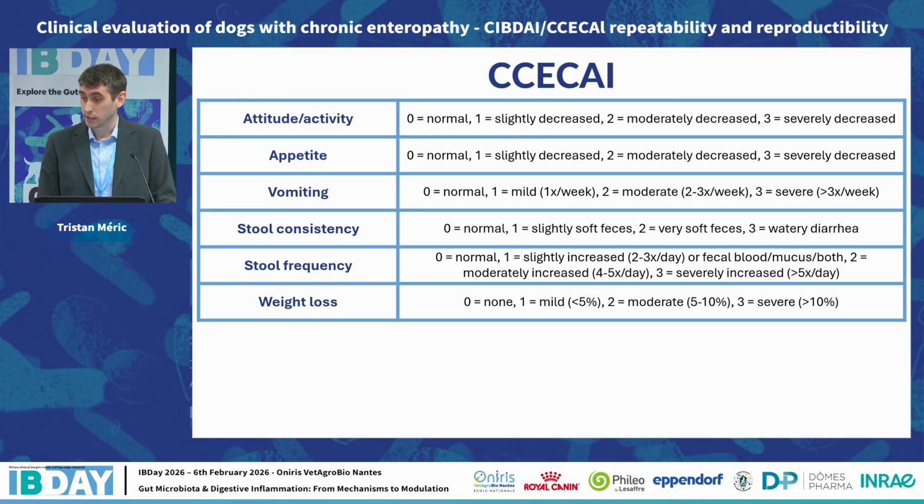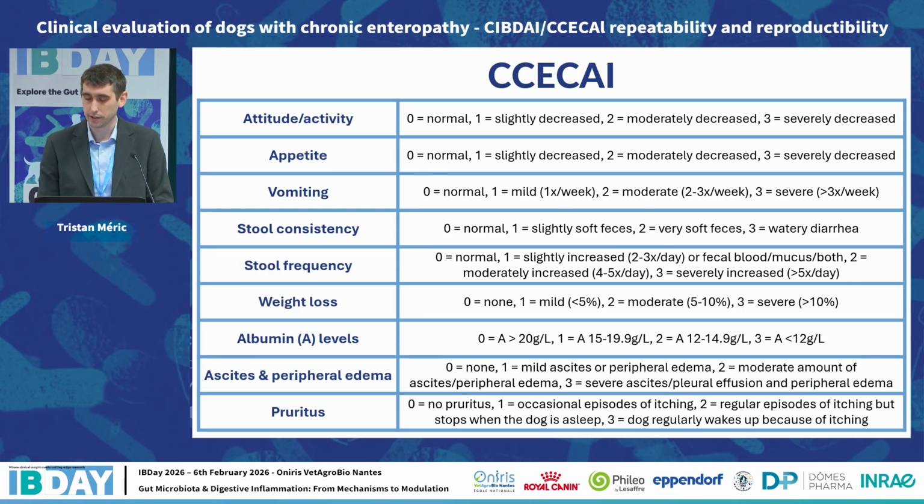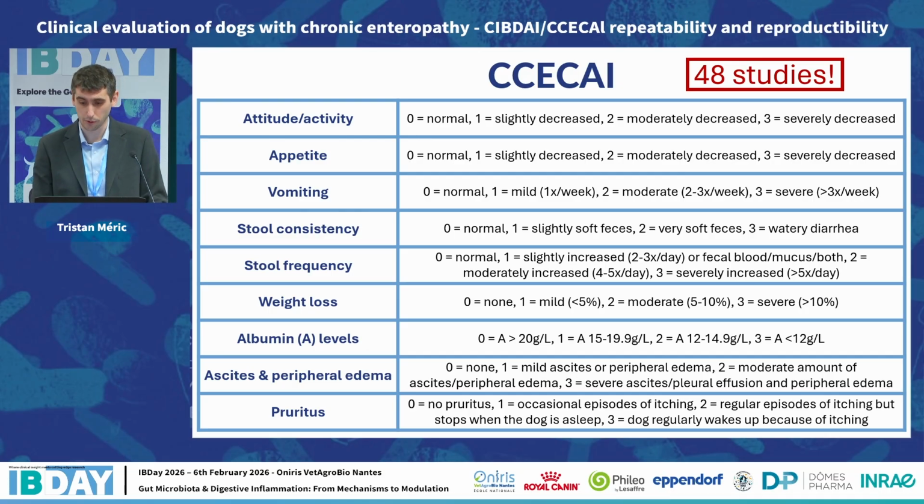The CEPCAI is an extension of the CIBDI. It contains the same first 6 items as the CIBDI, and 3 additional items: albumin levels, ascites and peripheral edema, and pruritus, still scored based on severity. The CEPCAI has also been widely adopted. As you can see here, it is mentioned in 48 studies so far.